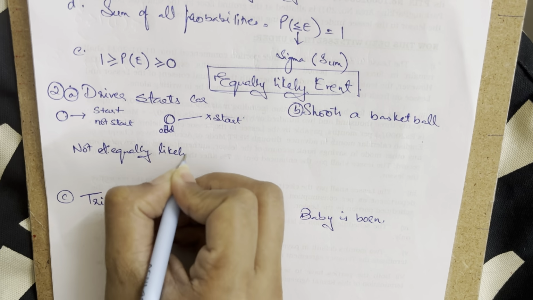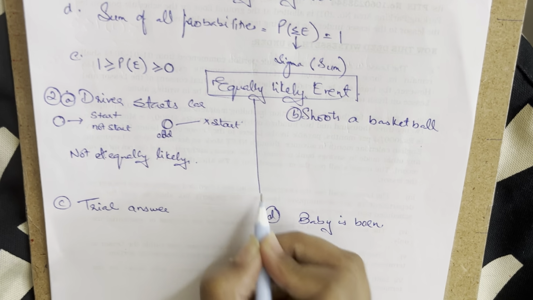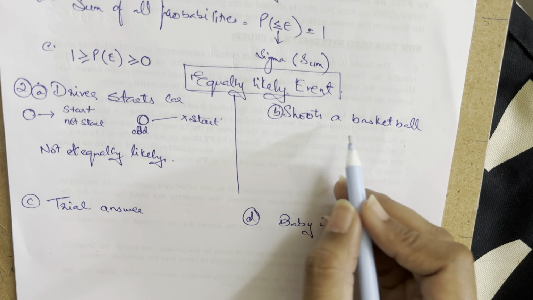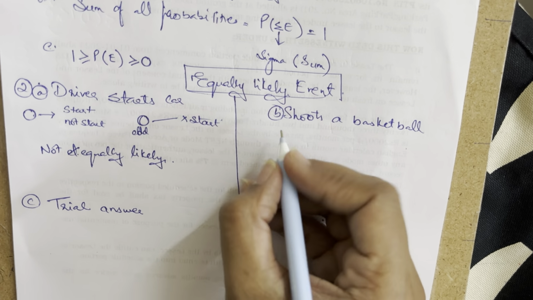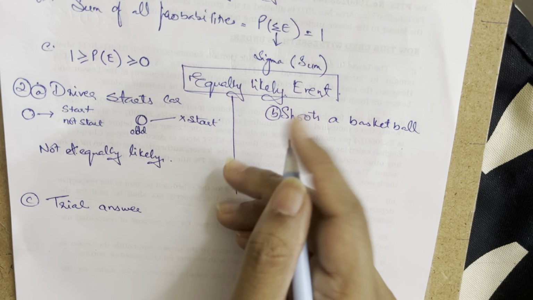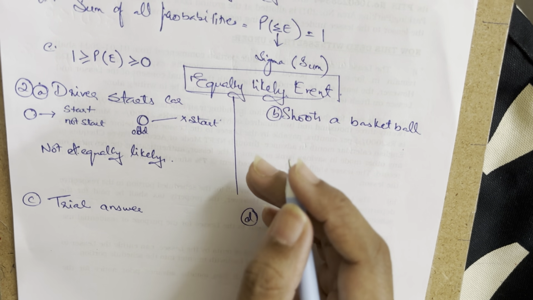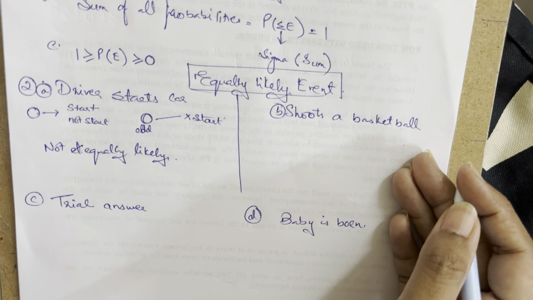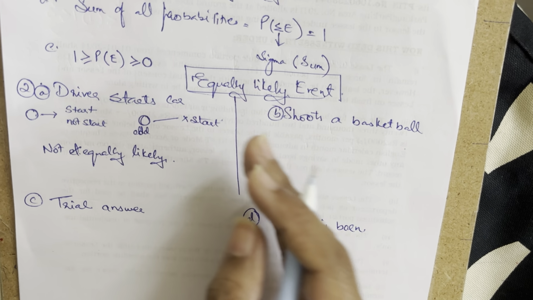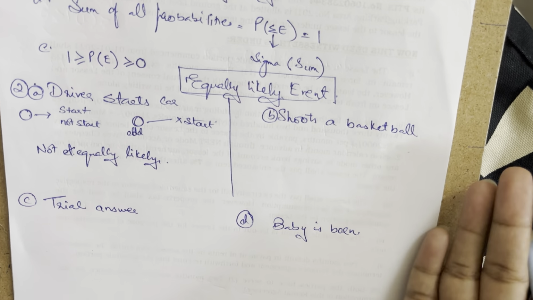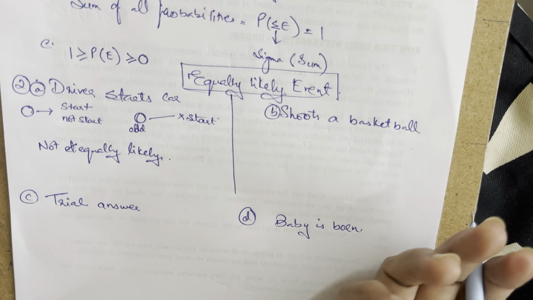Likely is what I'm going to mention in here, because I cannot decide it. The next one is shooting a basketball. When I talk about shooting a basketball, we do not know how many total shots the person is taking. It is just talking about a player attempting to shoot a basketball. How many times he is attempting is not given, so the total number of times is not given to us.